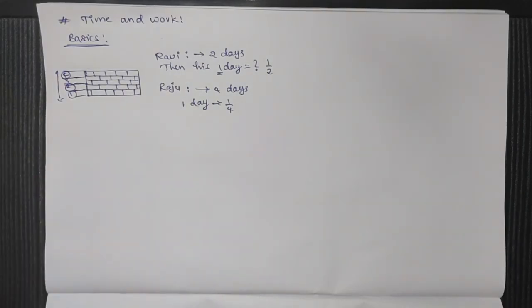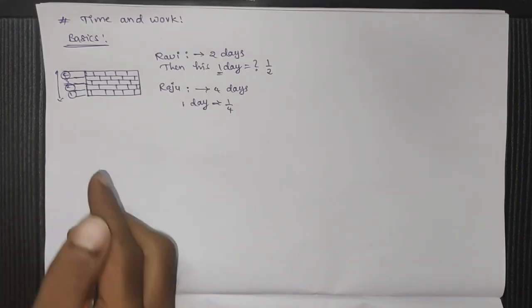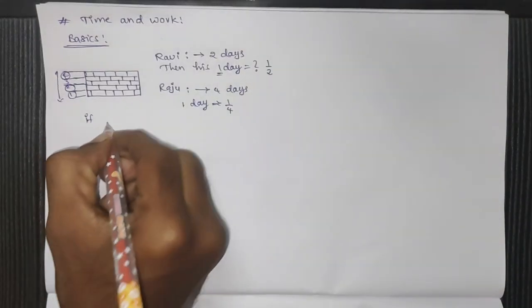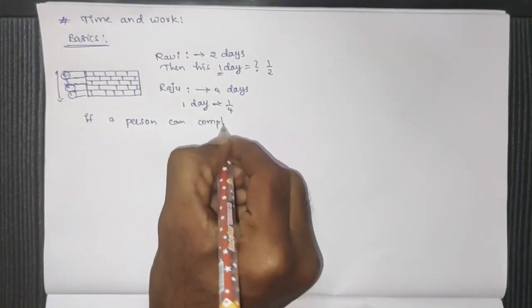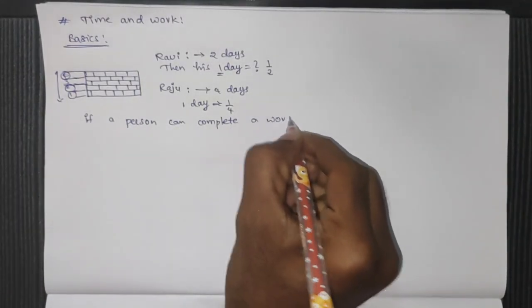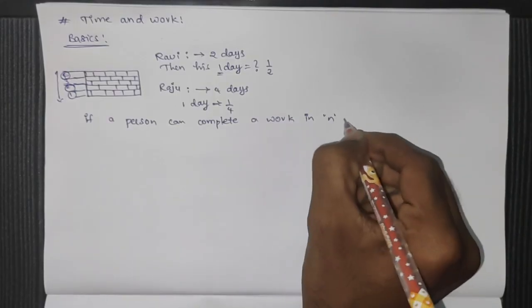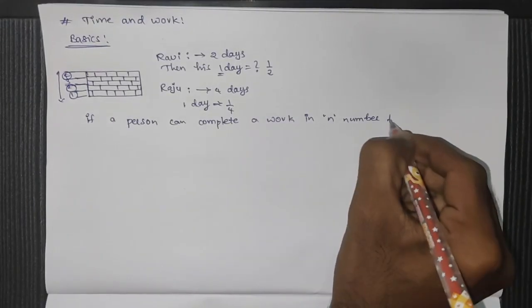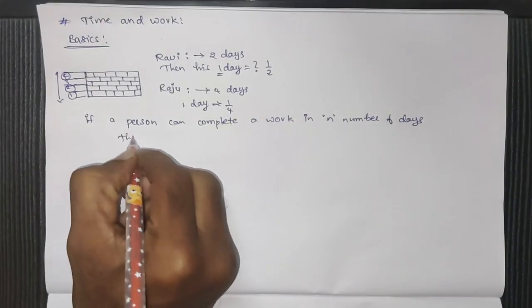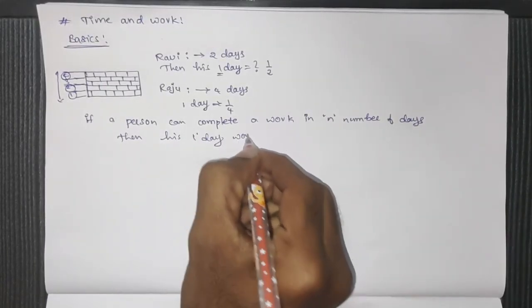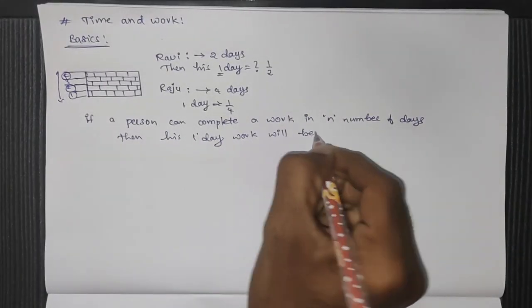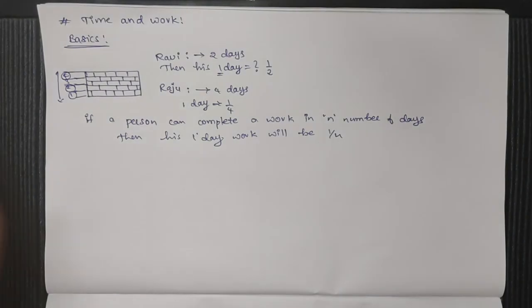Right? So this is the first concept in time and work, that is, if a person can complete a work in n number of days, then his 1 day work will be 1 by n. That's it.